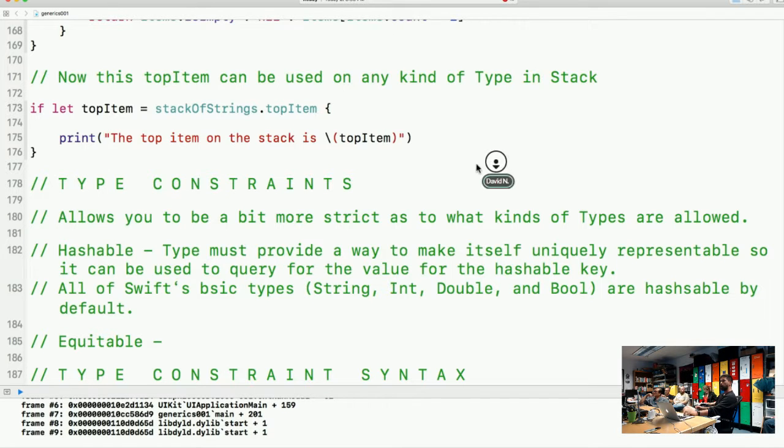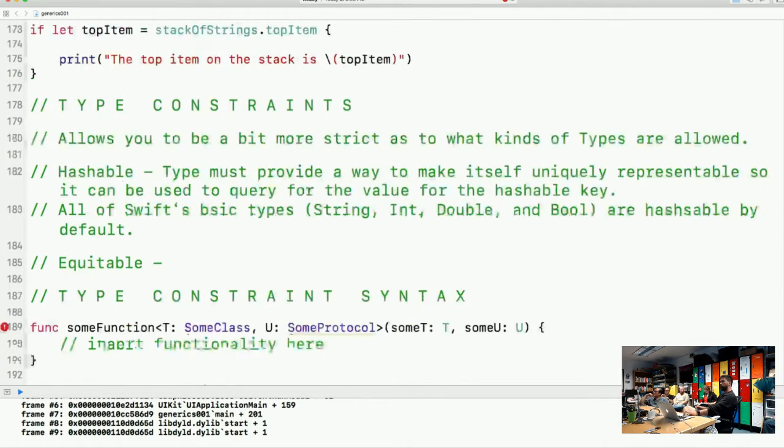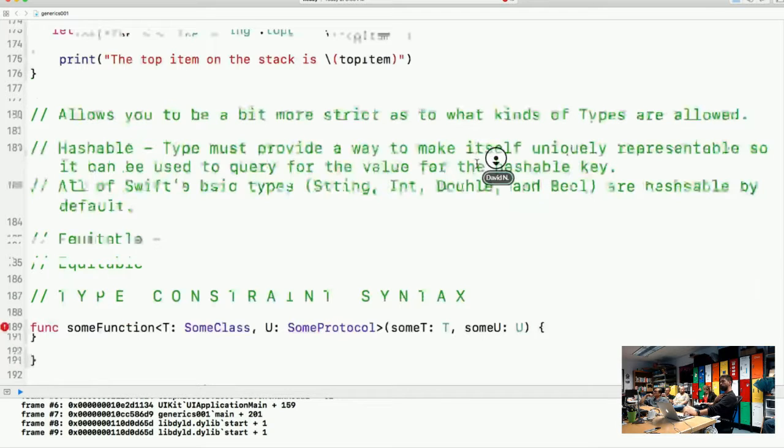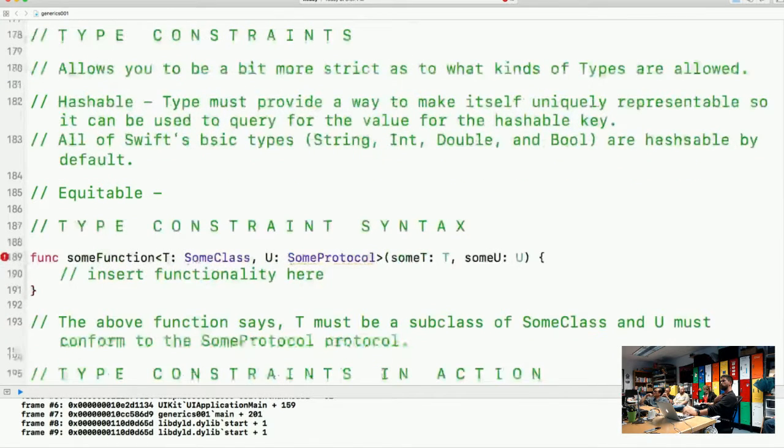Okay. Forget about Equatable right now. We'll get back to it as we go further down. So moving on, 187, type constraint syntax. So this is how we leverage these type constraints. We have some function with a generic T and a generic U, and we utilize the T and the U within the arguments, and then do the functionality in the middle.